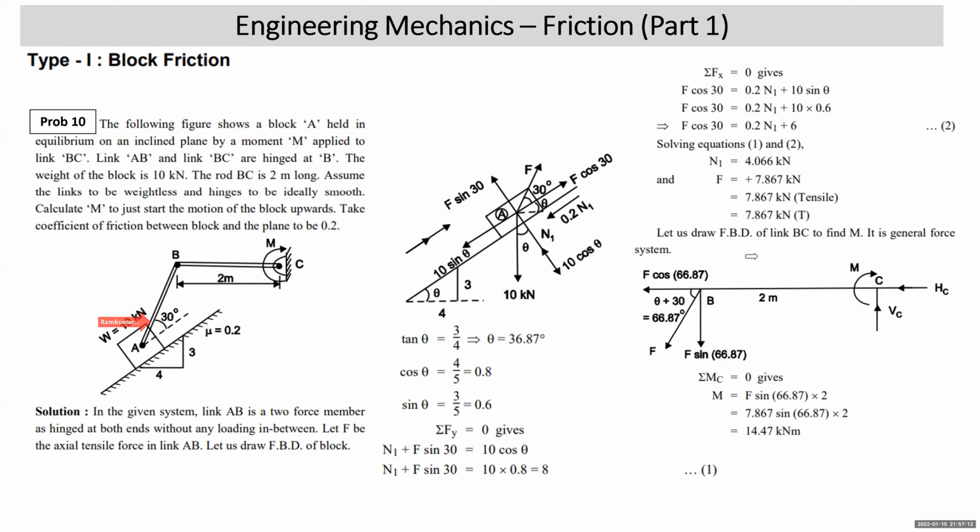This is an example of a general force system. Three unknowns are there, HC, VC and M. But I do not want HC and VC, so we took the moment equilibrium condition about C. Sigma MC is equal to 0. M is clockwise. HC and VC will give 0 moment, F cos will also give 0 moment, F sin 66.87 into 2. That gets you 14.47.